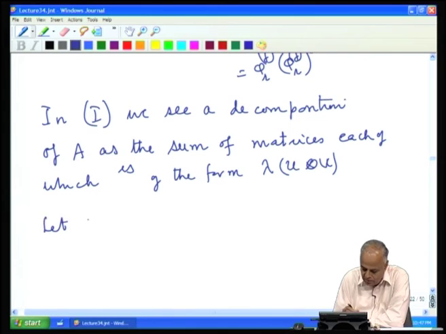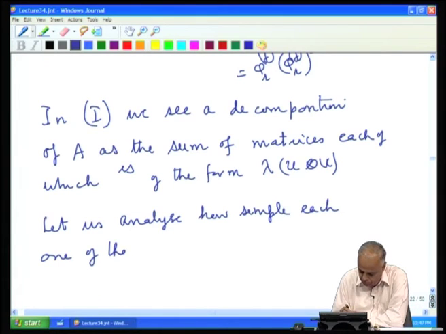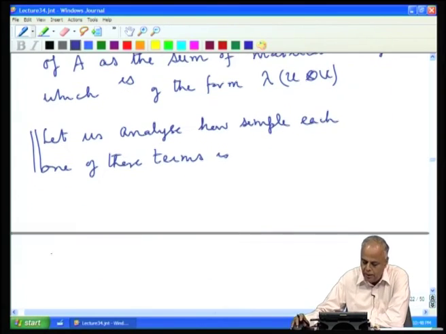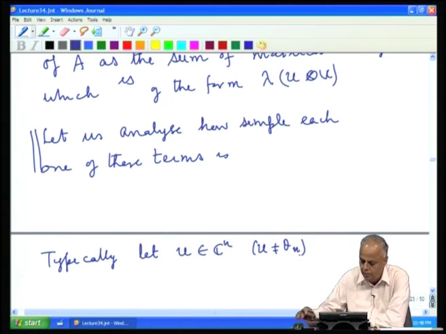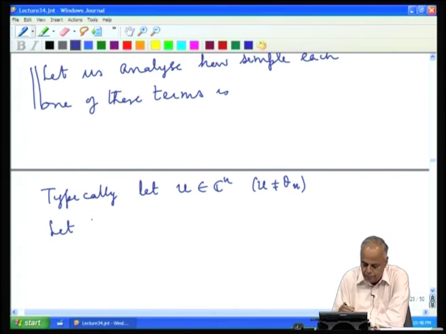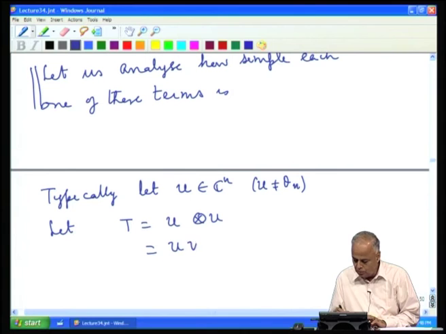So, let us analyze how simple each one of these terms is. So, typically let u belong to C n and u not equal to theta n, and let T be a matrix which is u tensor u. What does that mean? It is equal to u u star.